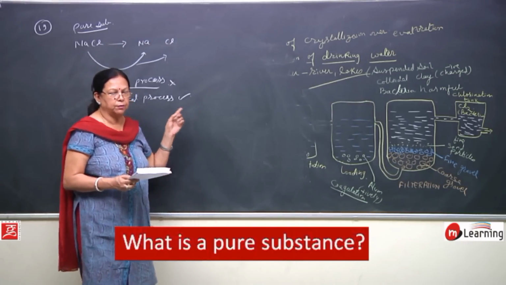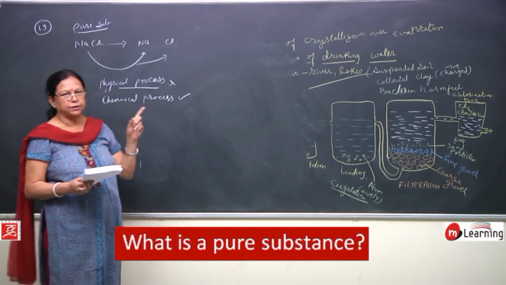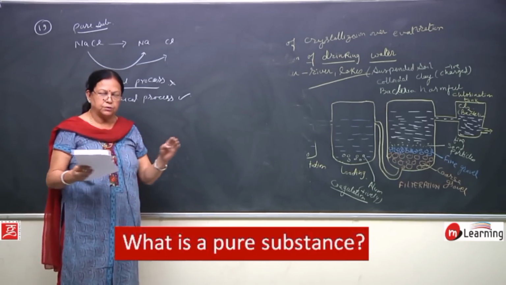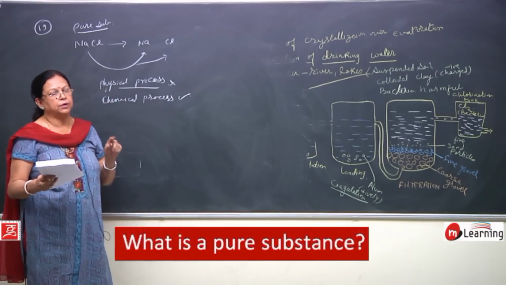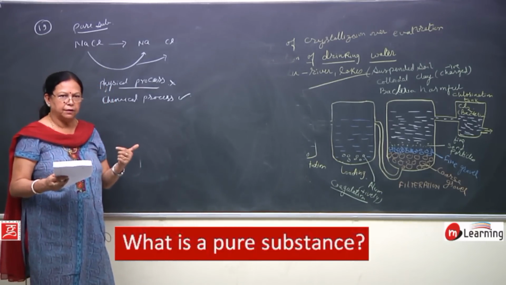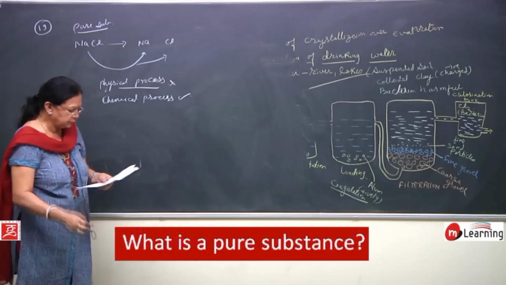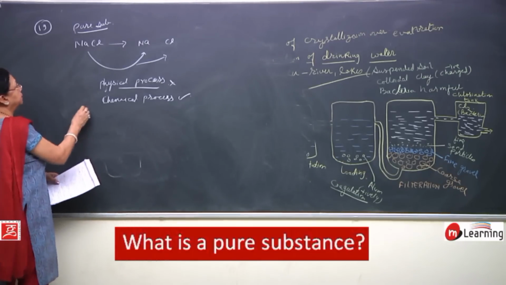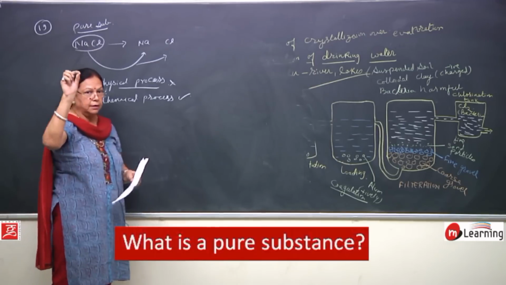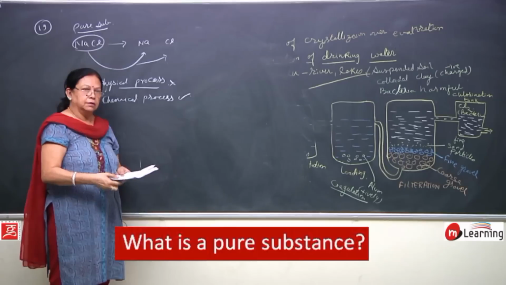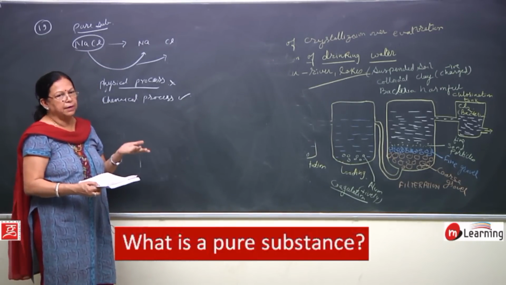If I say that sodium chloride is a pure substance, it is made up of two particles, that is sodium and chlorine. To separate sodium and chlorine, you cannot use a physical process, but you require a chemical process. Therefore, we say that sodium chloride is a pure substance. And all the properties will be the same. Each and every particle of sodium chloride will show the same properties, though the source from which we get this sodium chloride may be different.